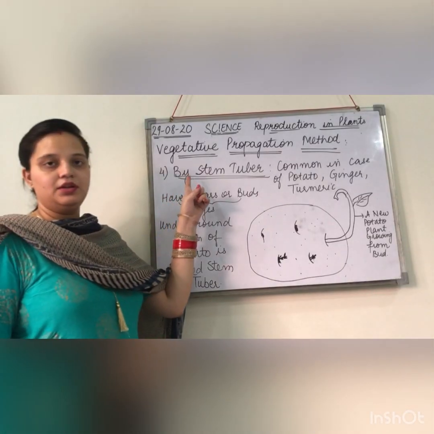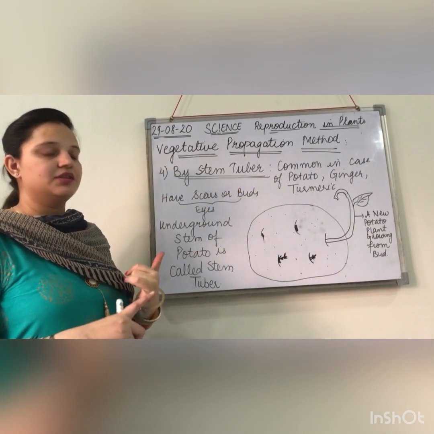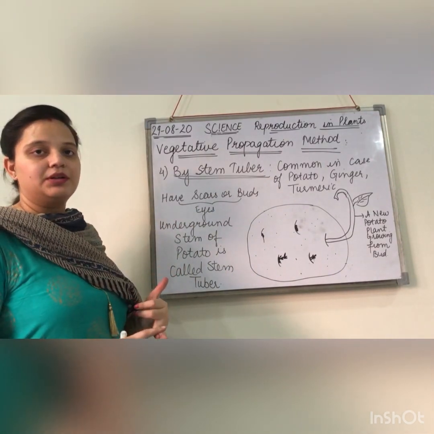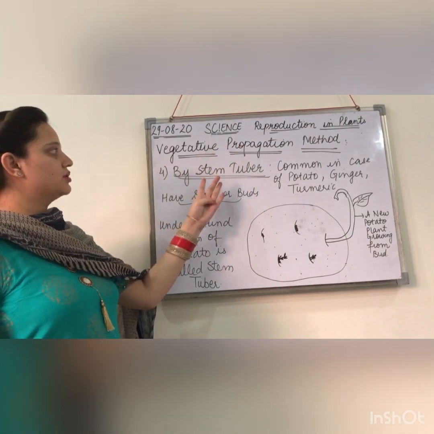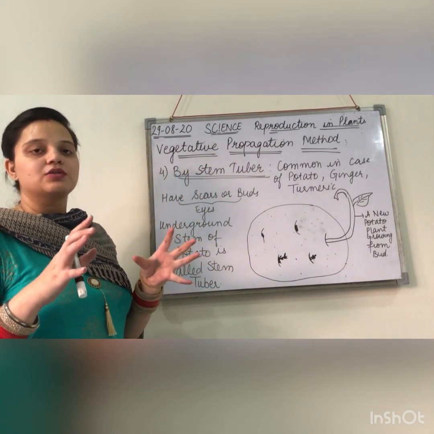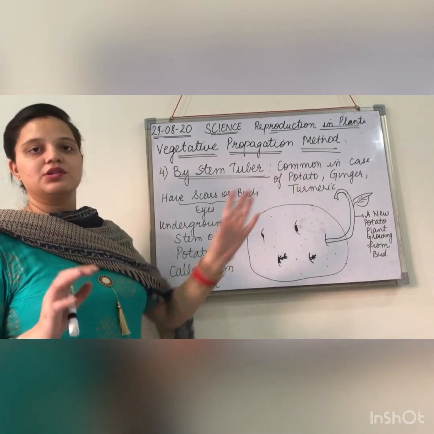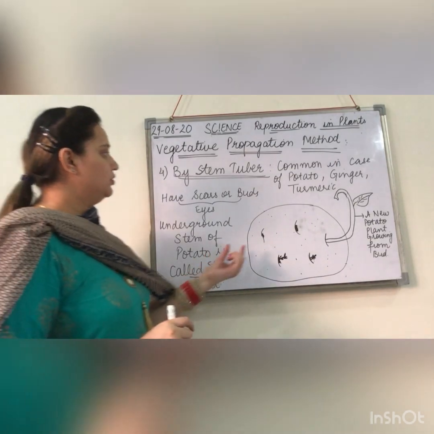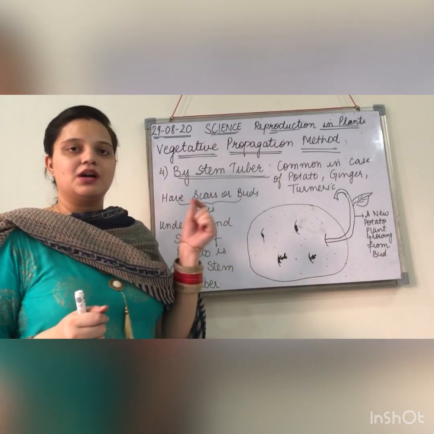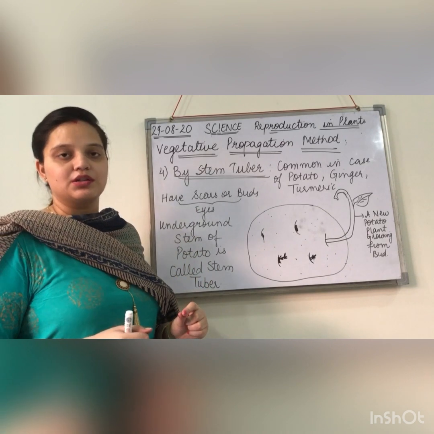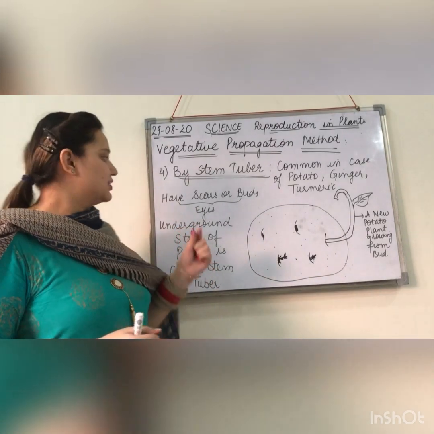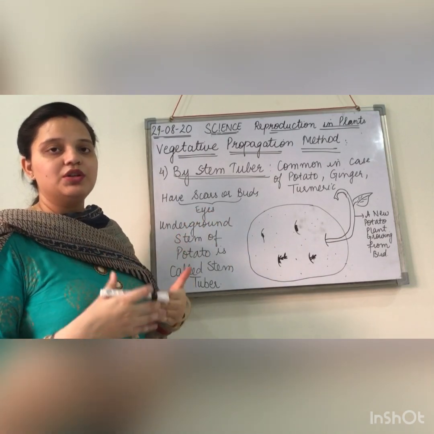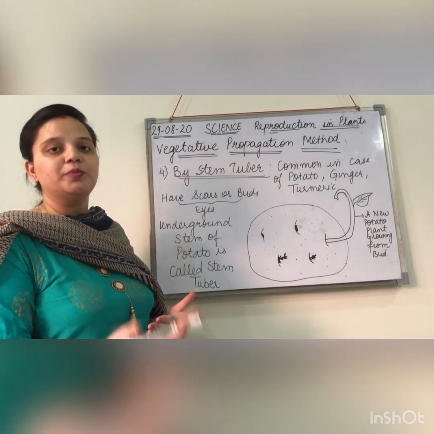So the last method is by stem tuber. So far we have discussed the leaf, the roots, and the stem cutting. Now the fourth method of vegetative propagation is by stem tuber. This is most common in case of potato, ginger, and turmeric. All of you have seen the potato, right? On the potato you must have seen some scars or buds. We call these scars or buds eyes. These are the eyes of the potato, which will help us to grow a new plant.